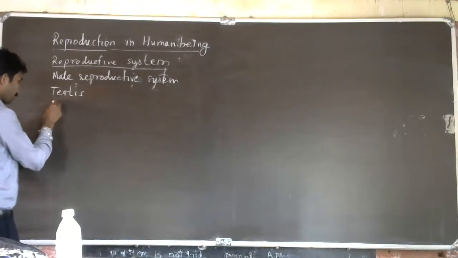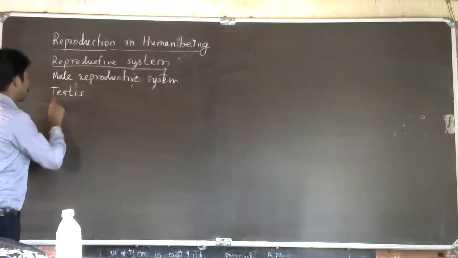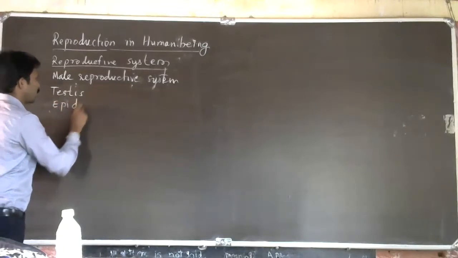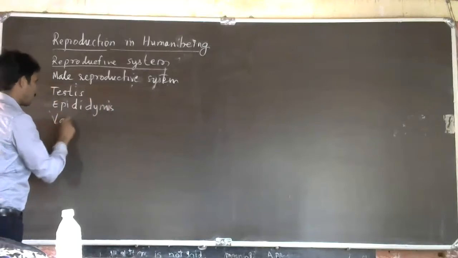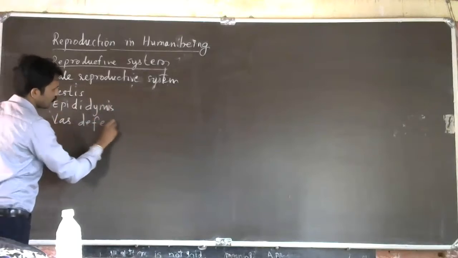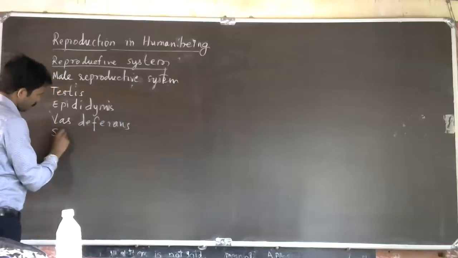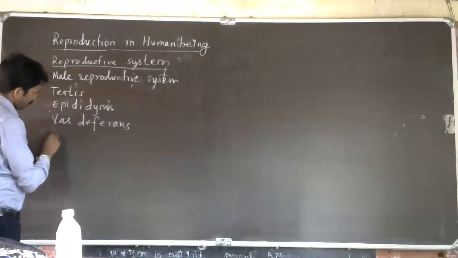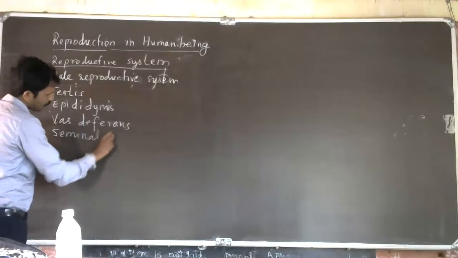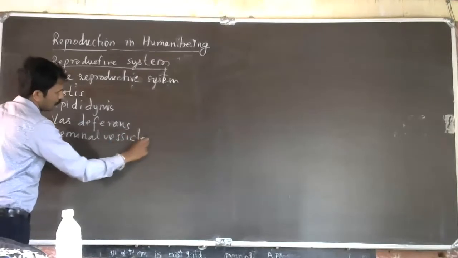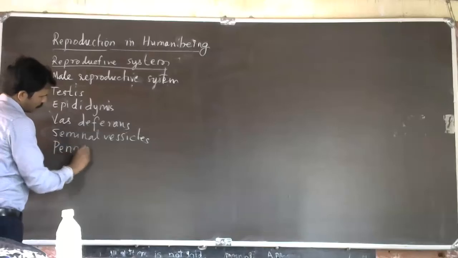Then epididymis, then vas deferens, then seminal vesicle, then penis.